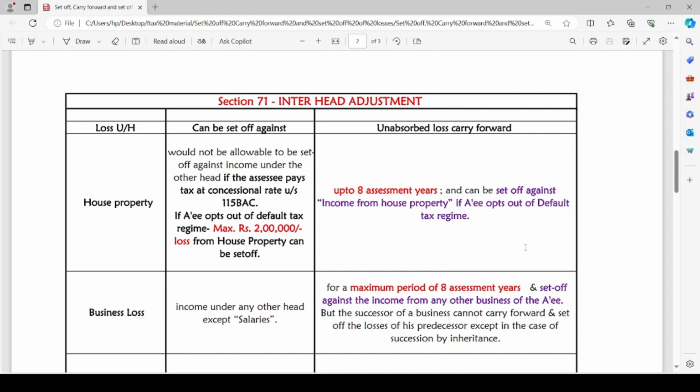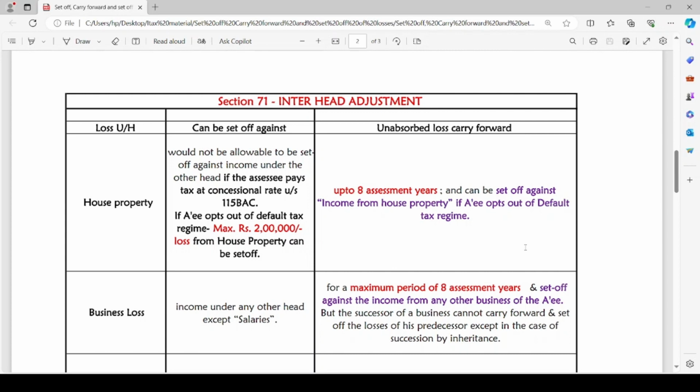So let us take the first case where loss has been incurred under the head house property. Loss under the head house property would not be allowed to be set off against income under the other head if the assessee pays tax at concessional rate under section 115BAC. But if the assessee opts out of the default tax regime, a maximum of rupees 2 lakh loss from house property can be set off.